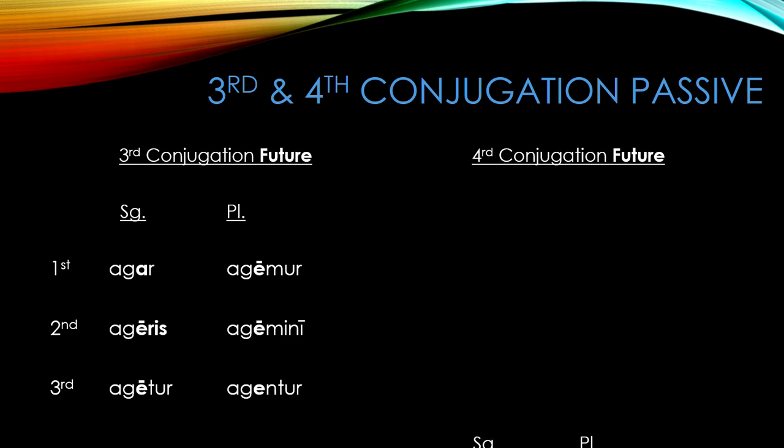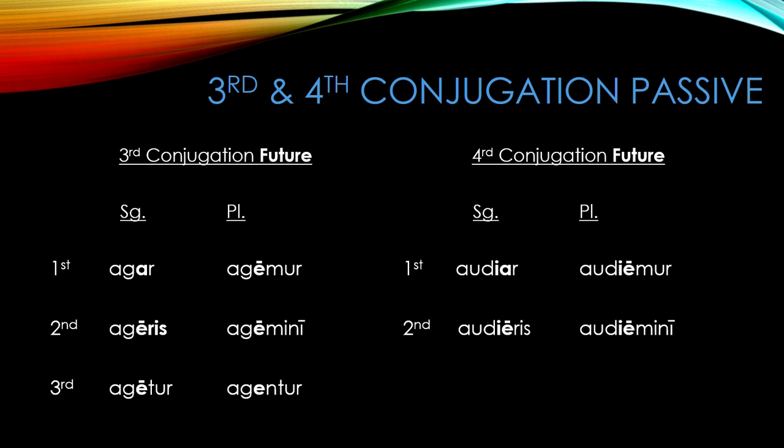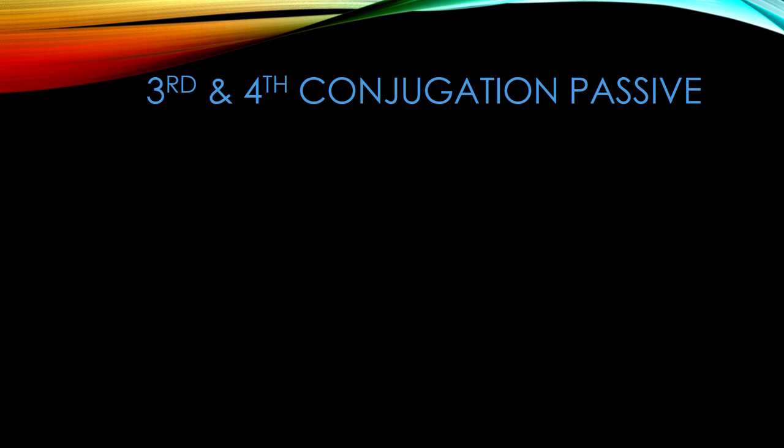In the fourth conjugation, this is the same, only the stem keeps its I stem vowel. Therefore, the first person singular would be audiar, the second person singular would be audiēris, the third person singular would be audiētur, the first person plural is audiēmur, the second person plural is audiēmini, and the third person plural is audientur.